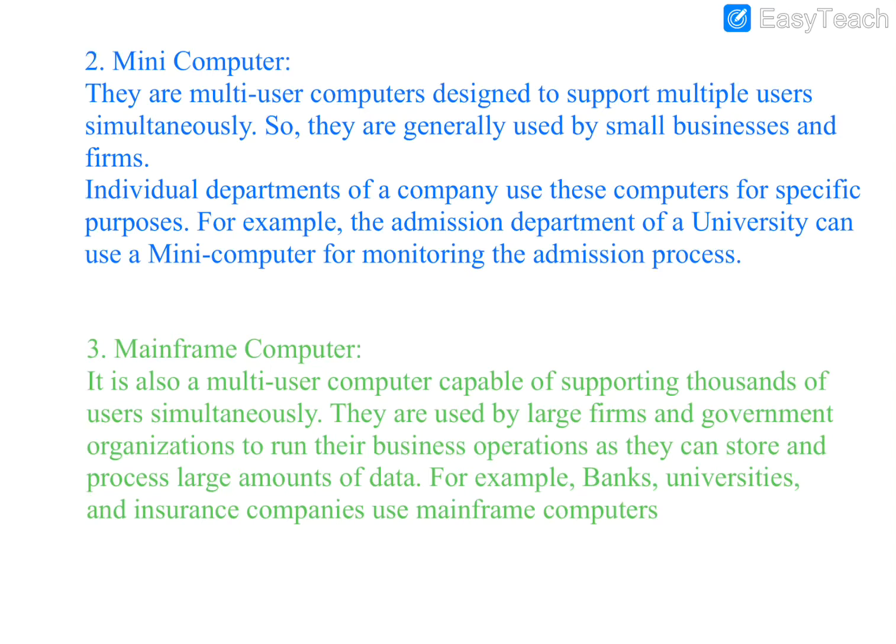Next one is the mainframe computer. A mainframe computer is also a multi-user computer, but compared with a minicomputer, mainframes support a large number of users. A minicomputer supports a smaller number of multiple users, but mainframes support thousands of users simultaneously, that is at a time thousands of users can access these mainframe computers. Mainframe computers are used by large business organizations or large firms. So minicomputers have a limited number of users, but mainframes have a large number of users.